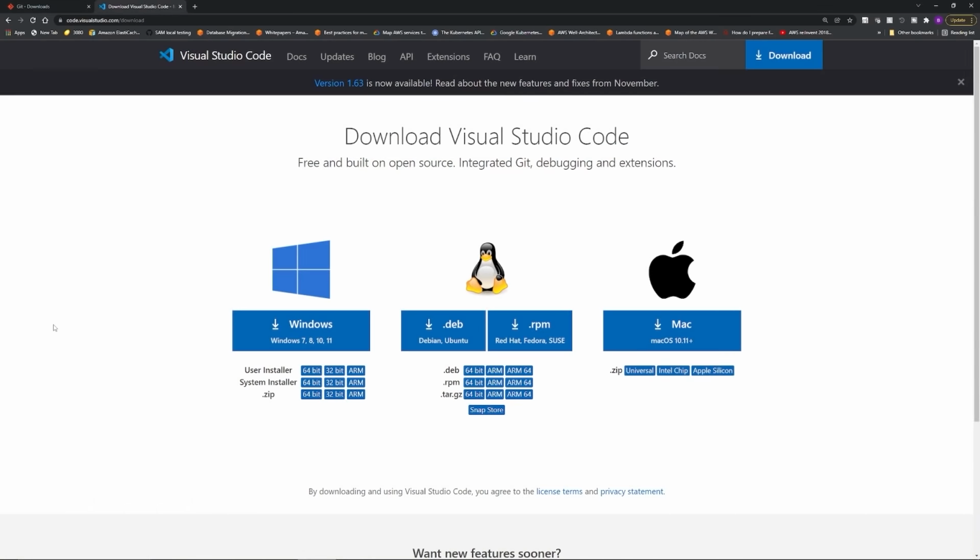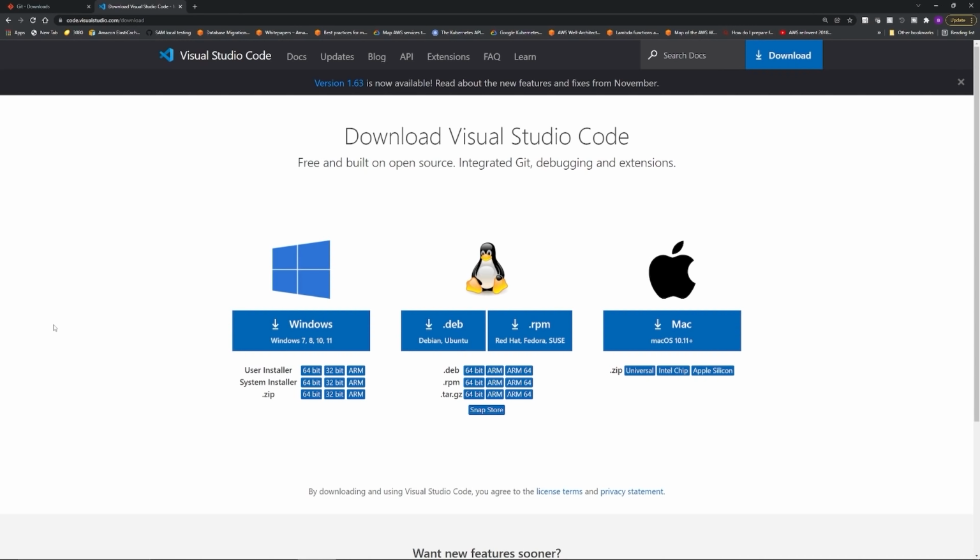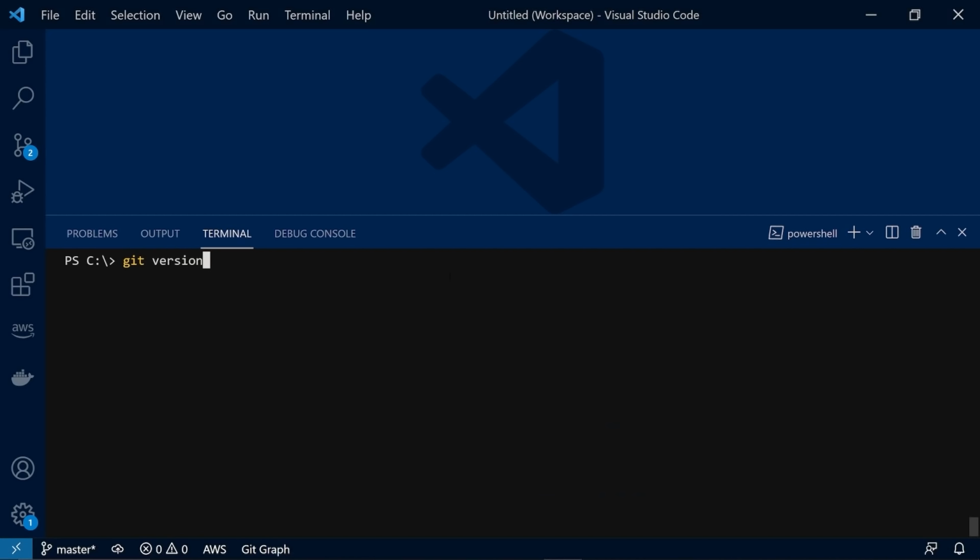Throughout the course, I'm going to use Visual Studio Code. So you can download Visual Studio Code from code.visualstudio.com/download. Git will work with any other IDEs you currently have, but if you are following the demo and you want your screen to look and feel like the ones I'm showing in the demo, I would recommend using Visual Studio Code. Once both Git and Visual Studio Code are downloaded and installed, you can run git version in the Visual Studio Code terminal and you should get the version back. That means Git is successfully installed and ready to be used.